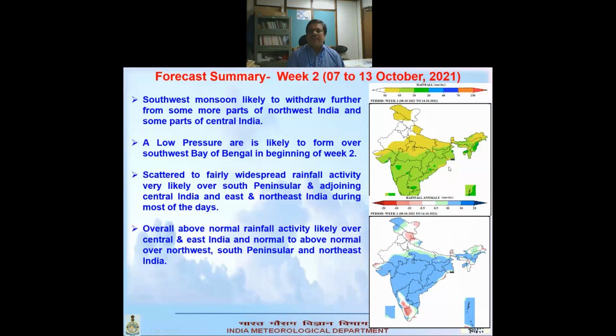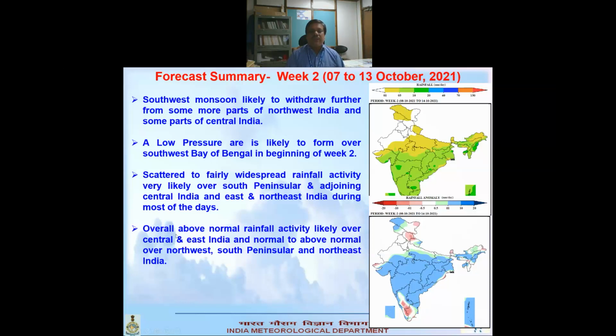One low pressure may likely form over the Southwest Bay in the beginning of the week, and also there will be movement of the trough in easterlies over the subpeninsular region.